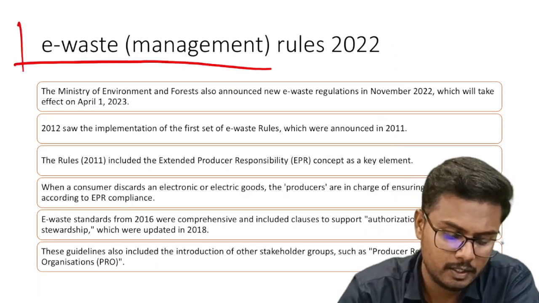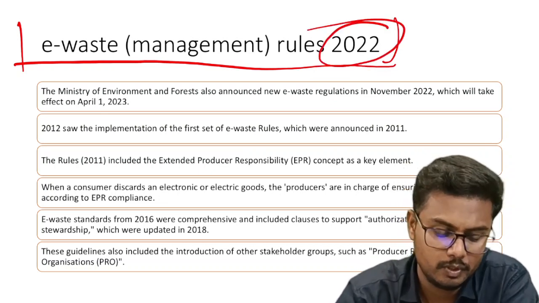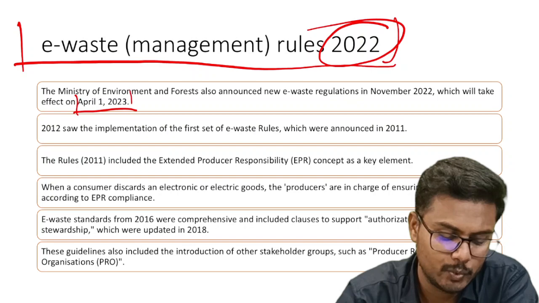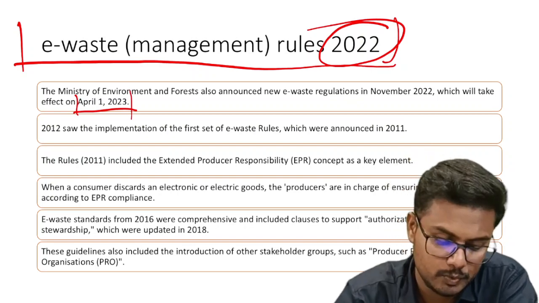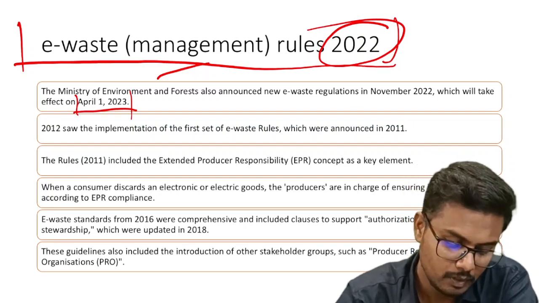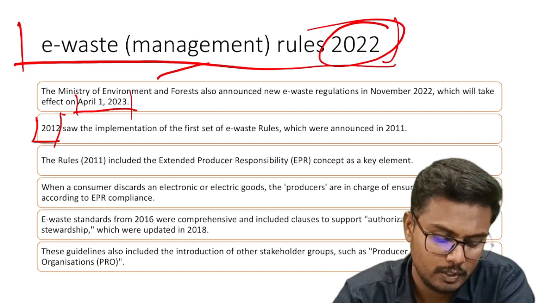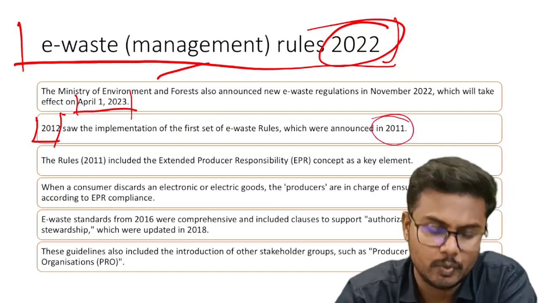Right, next we had the e-waste management rules of 2022. They became effective from 1st of April 2023. These rules were framed by the Ministry of Environment and Forests. For the first time, such rules were implemented in the year 2012, and they were announced in 2011.